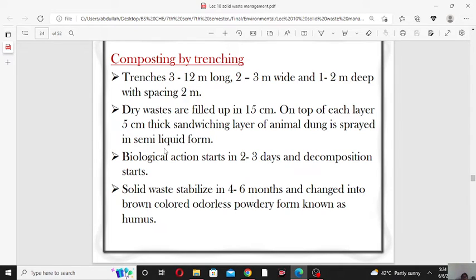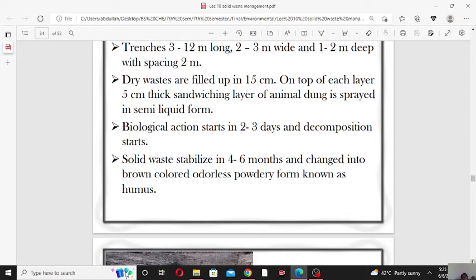After 2 to 3 days, biological action starts and decomposition of the waste material begins. Solid waste stabilizes in 4 to 6 months and changes into a brown colored, odorless powder known as humus. So after 4 to 6 months, the solid waste is converted into a brown compound which is known as humus. And this humus is nothing but compost and is used as a fertilizer.